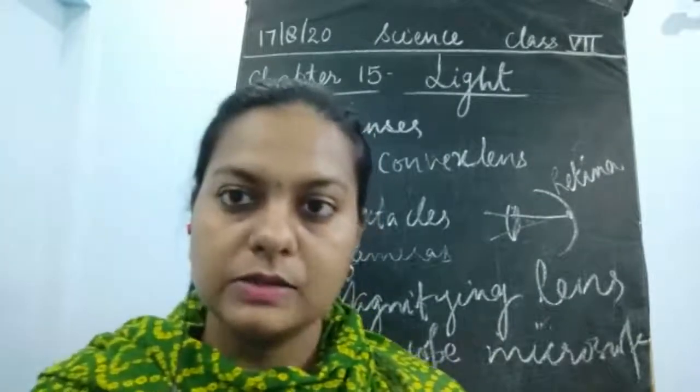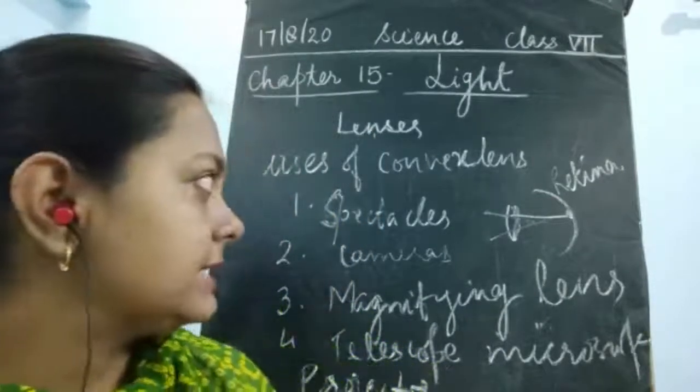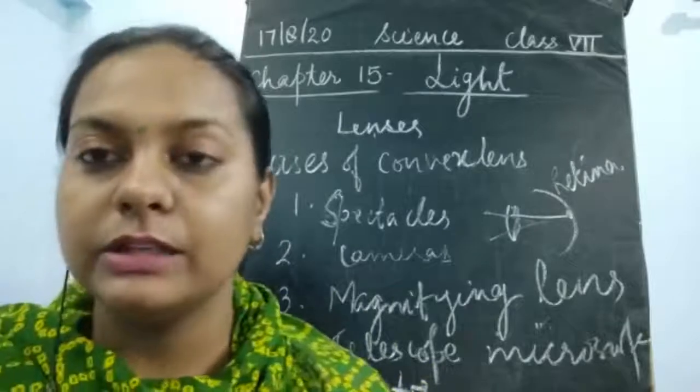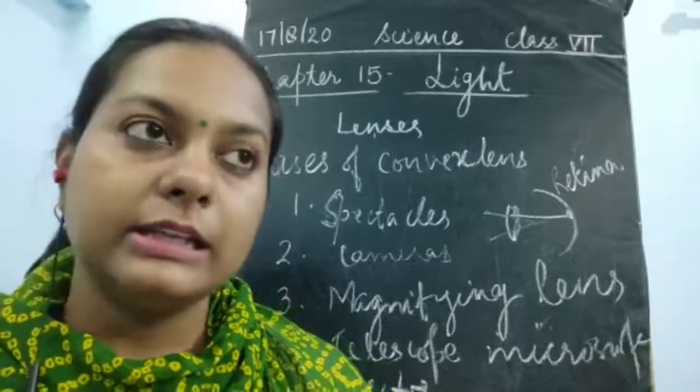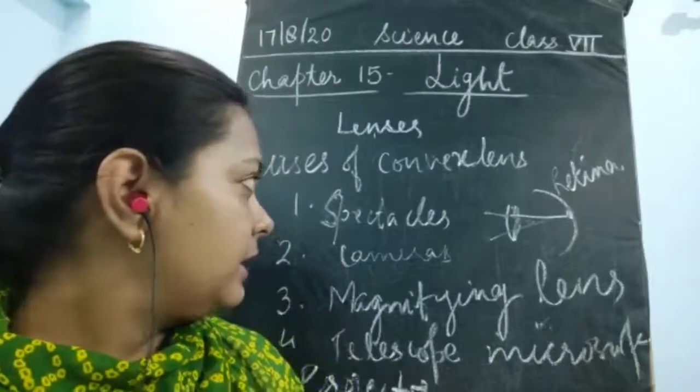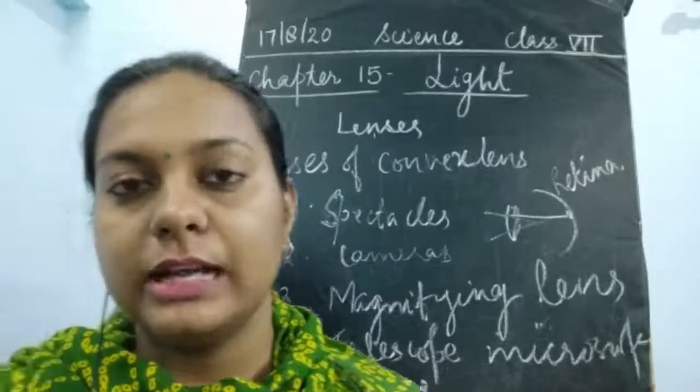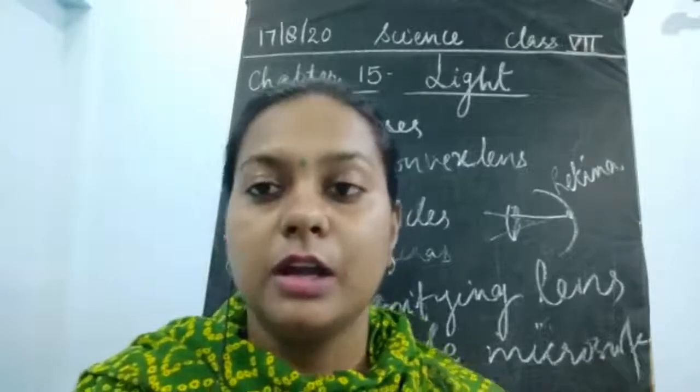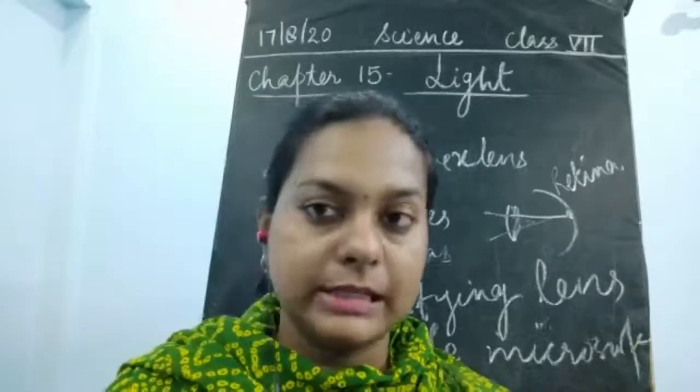In the eyes also the convex lens is there, and by using these convex lenses we could easily focus on things. It is utilized in spectacles and glasses, and for treating the various eye defects, children.